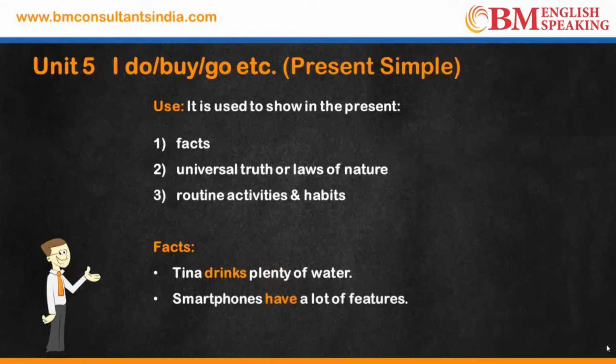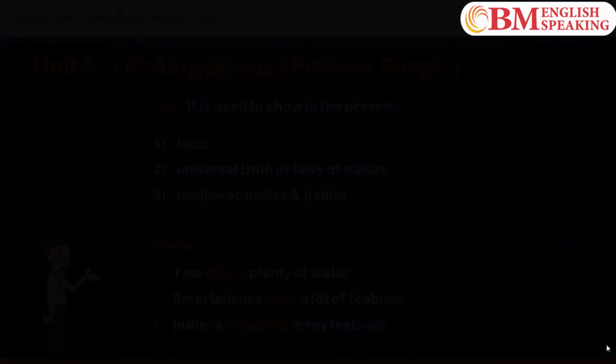Smartphones have a lot of features. This is a fact. For smartphones, the pronoun that we use is they. With they we use have. They have a lot of features. Smartphones have a lot of features. Indians celebrate many festivals. For Indians, the pronoun that we use is they. With they we use celebrate. They celebrate many festivals. Indians celebrate many festivals.